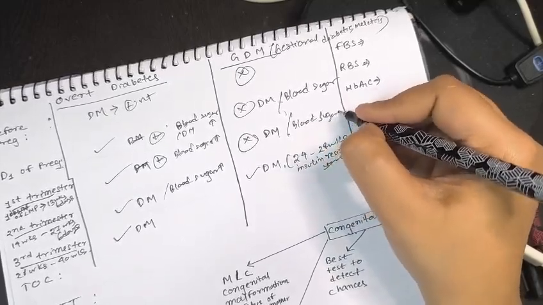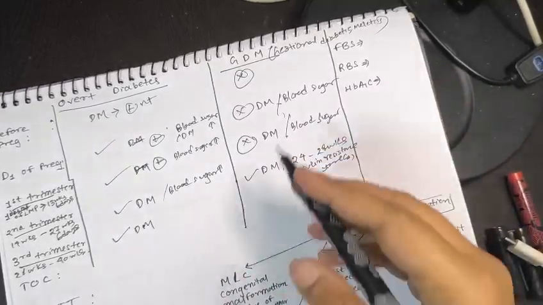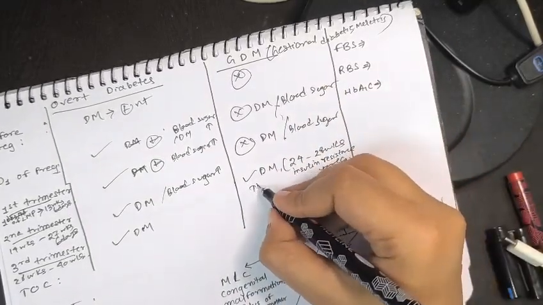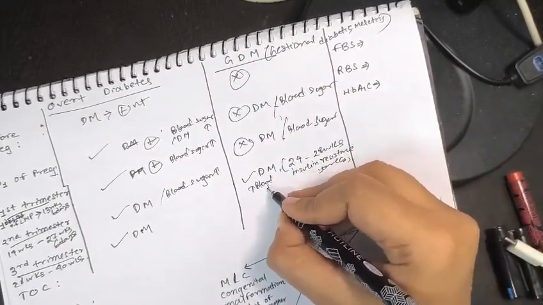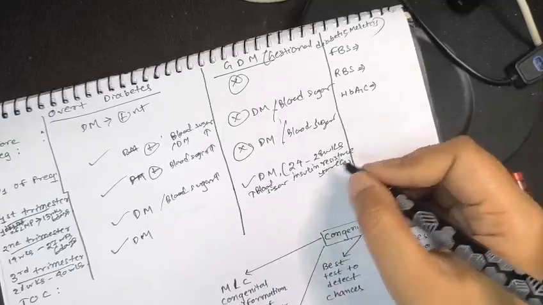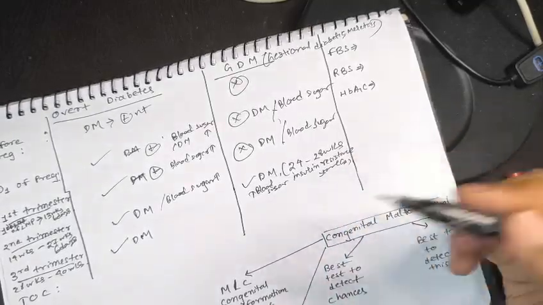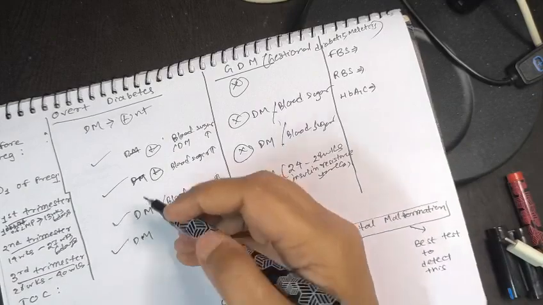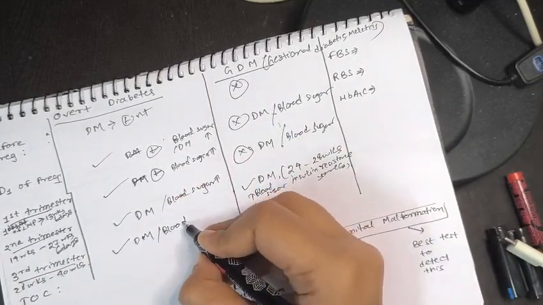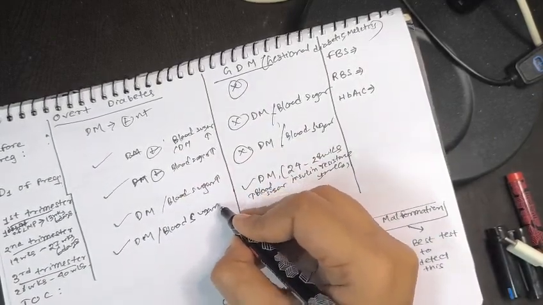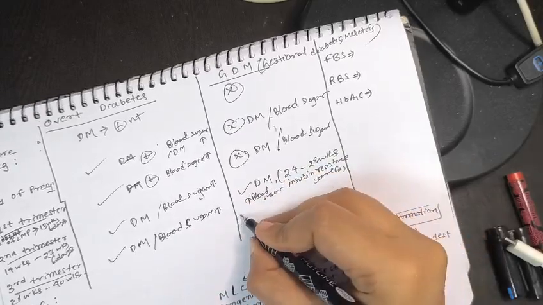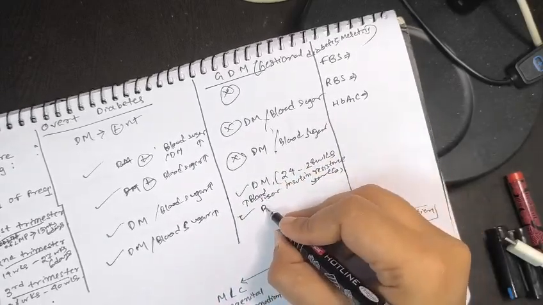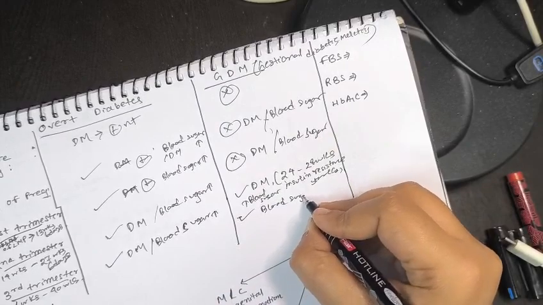No blood sugar rise, no diabetes mellitus. But now in case of overt diabetes mellitus the blood sugar will start rising, because at 24 to 28 weeks there is insulin resistance. In the third trimester, blood sugar will also be increased. In case of gestational diabetes, blood sugar will also be increased.